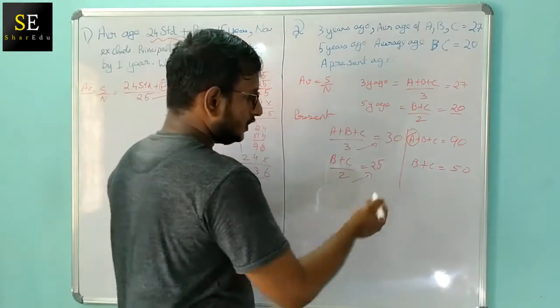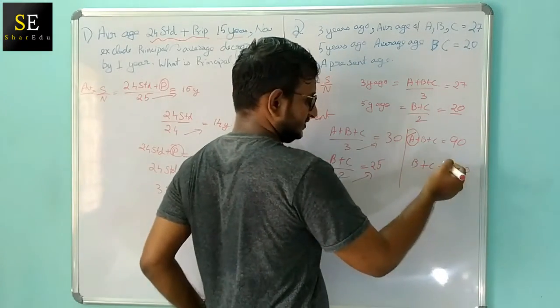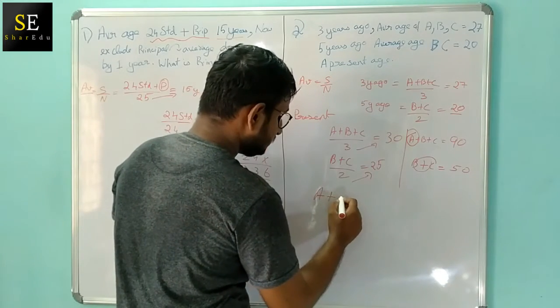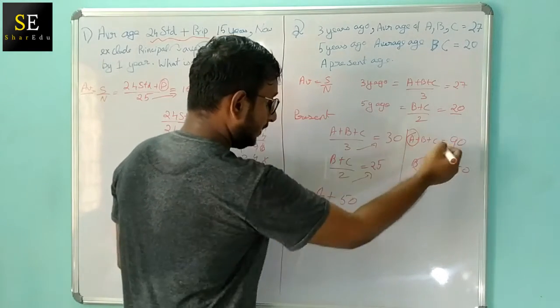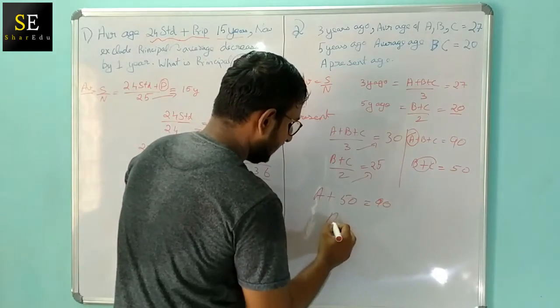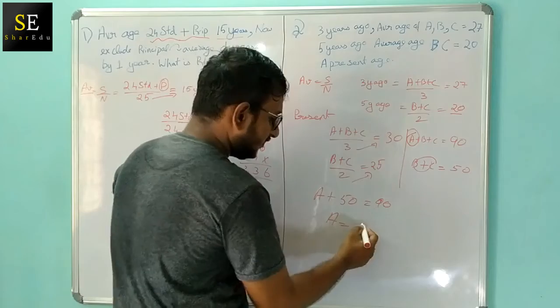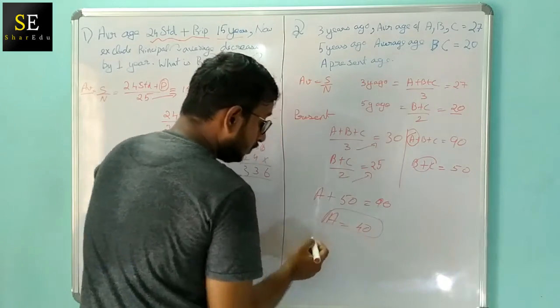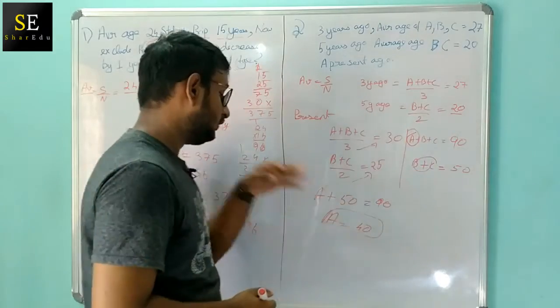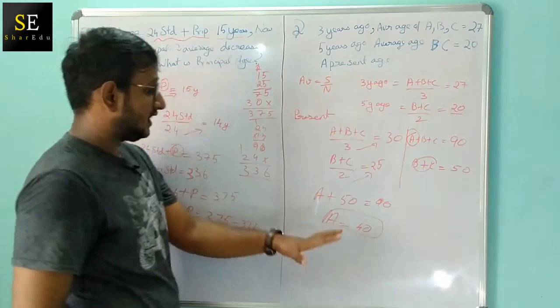In order to find that, we can substitute B plus C over here. So A plus 50 instead of B plus C, is equal to 90. So A is equal to 90 minus 50, which is 40. So the present age of person A will be 40. So these are the two questions that I needed to discuss.